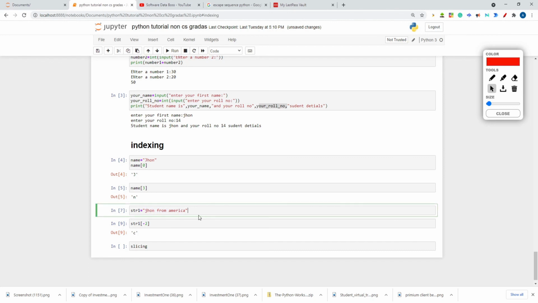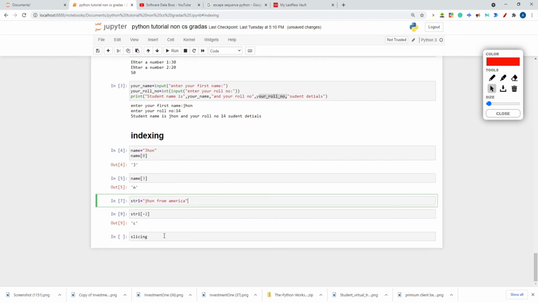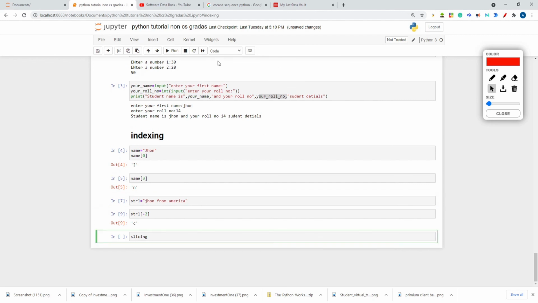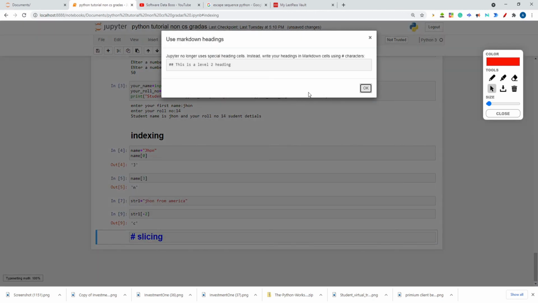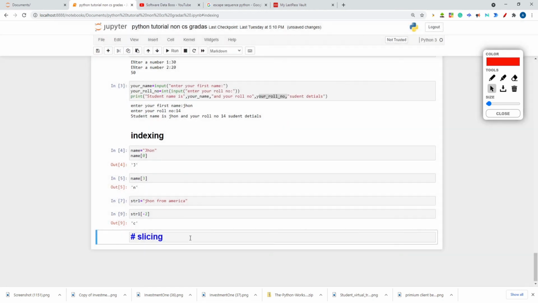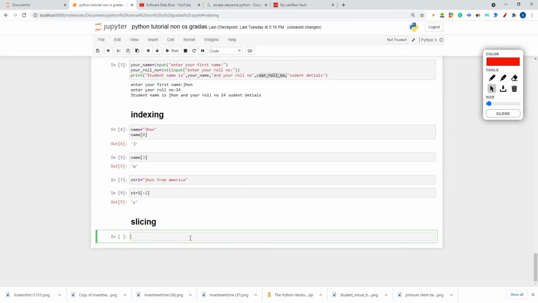Okay? So I hope you must have understood indexing. Now let's study what is slicing. This is the last concept in the string. After that, the string concept will end. Slicing is very, very important because we are studying Python for data analysis, and slicing is a very important concept from the data analysis point of view.